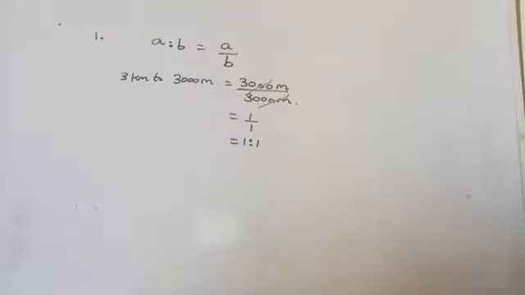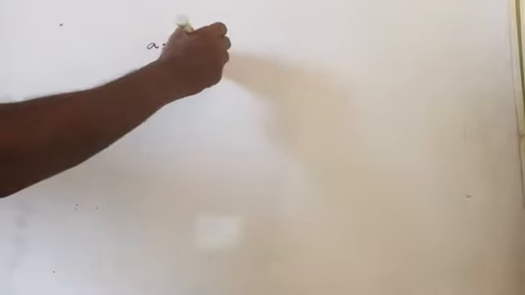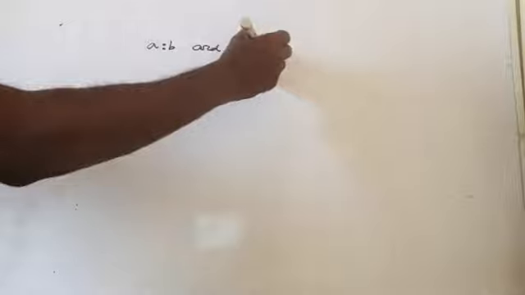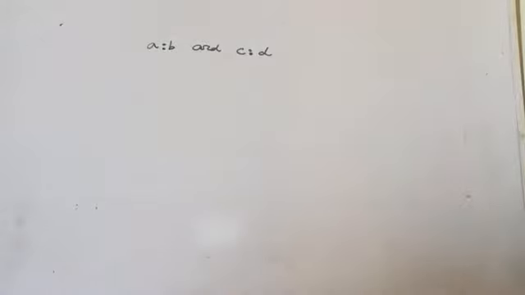So whenever you compare two quantities, the units must be the same. Then, equivalent ratios. Suppose two ratios A is to B and C is to D are given.